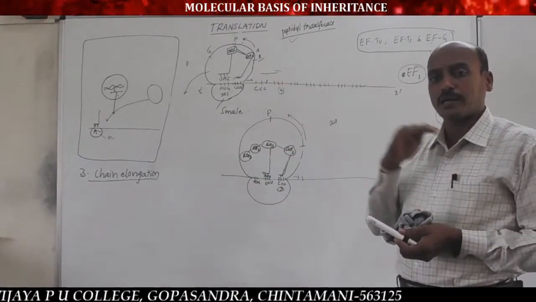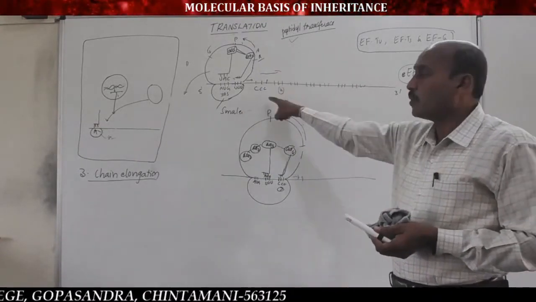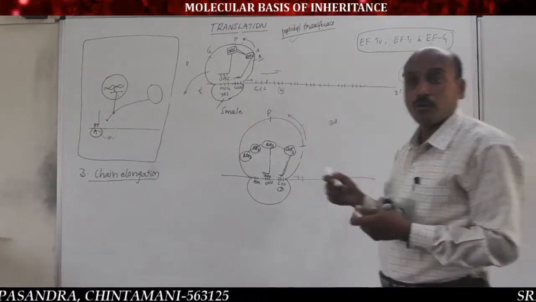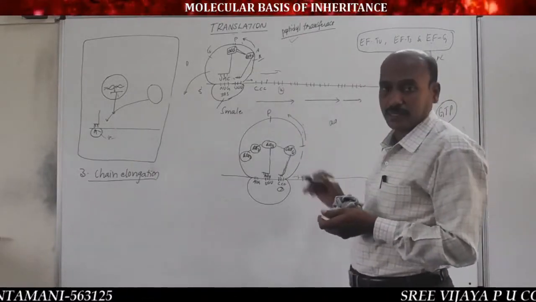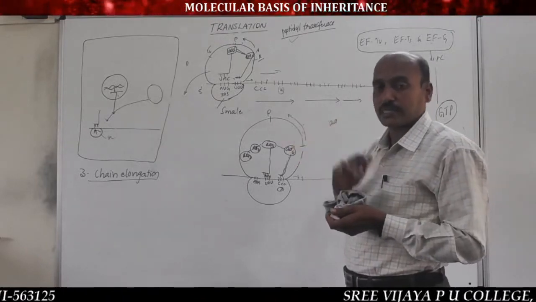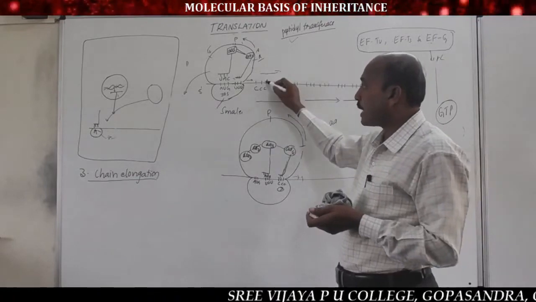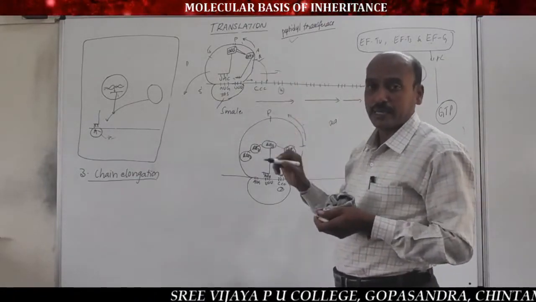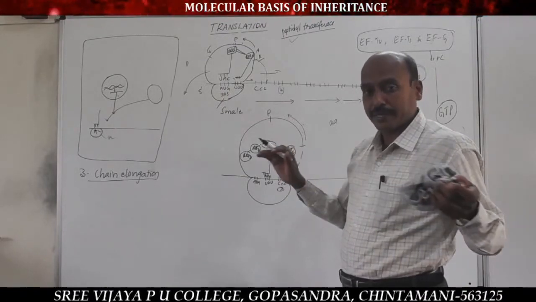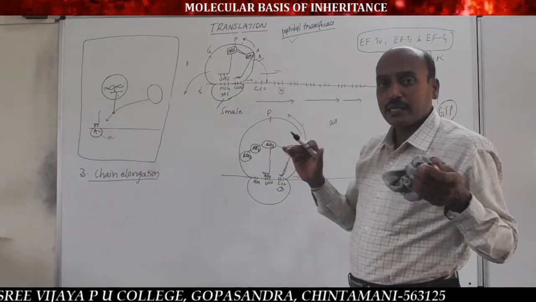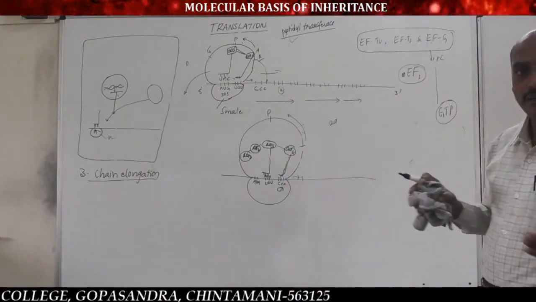So in this manner, the ribosome moves over the mRNA from 5' to 3' direction. Continuously the codons become available to the A site and the length of the polypeptide chain increases. Very important.